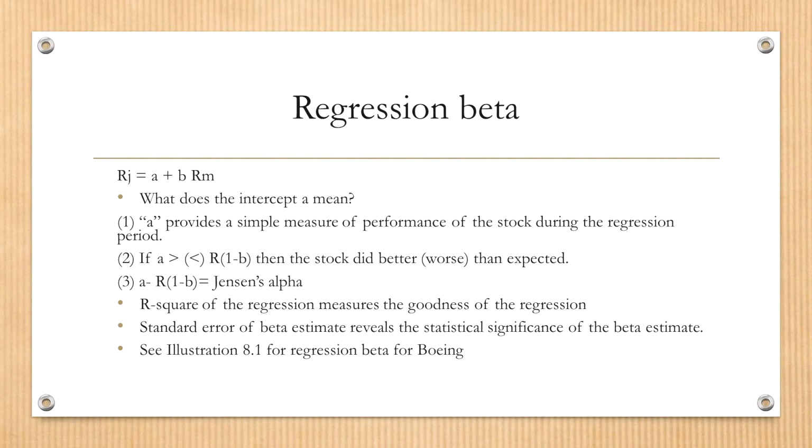If this number is greater than 0, then it means this stock performed better than expected. What's expected? Expected return is the return based on the risk of this company. If this number is less than 0, then it means this stock did worse than what's expected. Once again, this expected return is based on the beta of the company, and the difference of the return is called the Jensen's alpha. Very important measure for relative performance of a stock.